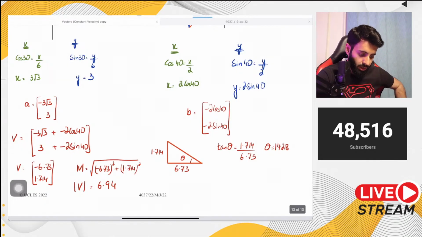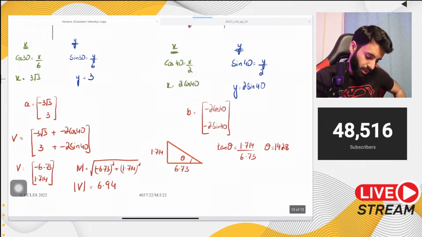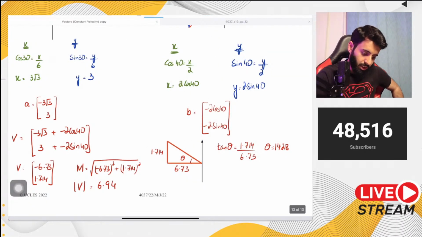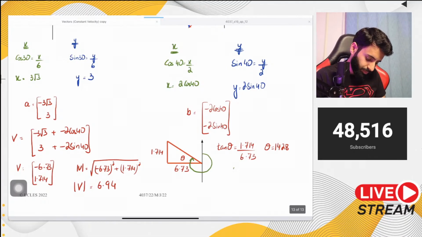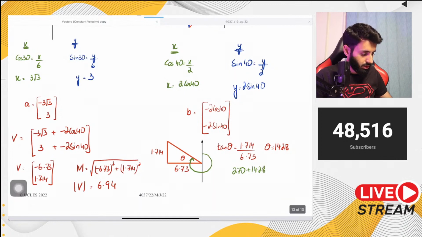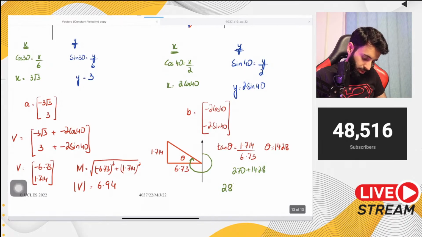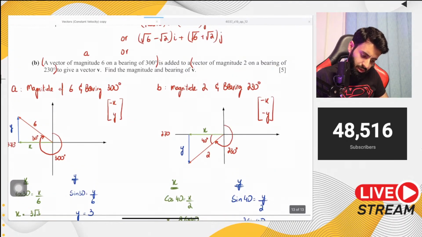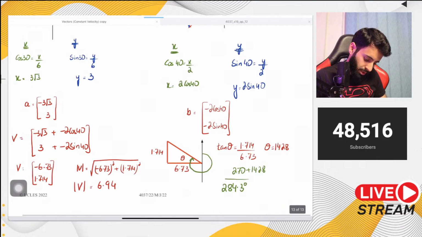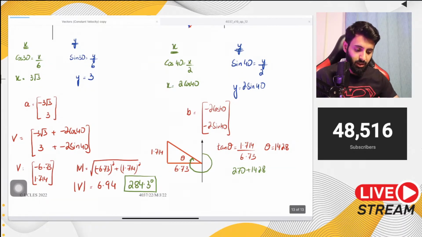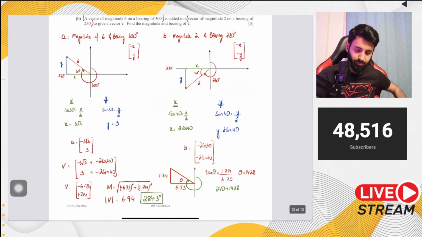Okay. Bear in mind that we were supposed to give what? We were supposed to give the direction. So how will we calculate? We're supposed to give the bearing actually. So bearing will be calculated by taking 270 plus the answer. So 270 plus 14.28. Let's see what do we get. So we're looking at 284.3 degrees. Let's see if it says correct to the nearest or anything. Nope, it doesn't. So 284.3 is the bearing. So there you go, fellas. That's your answer.